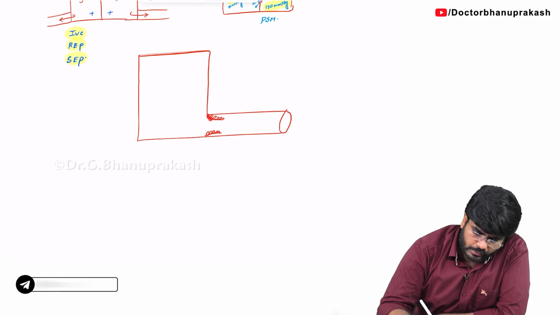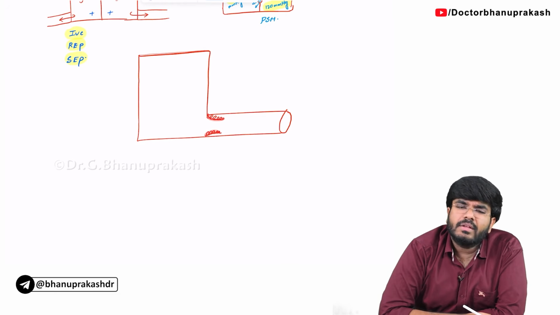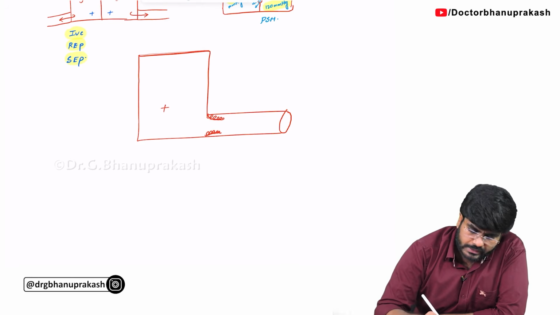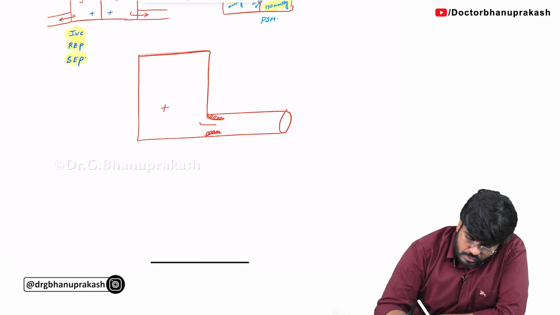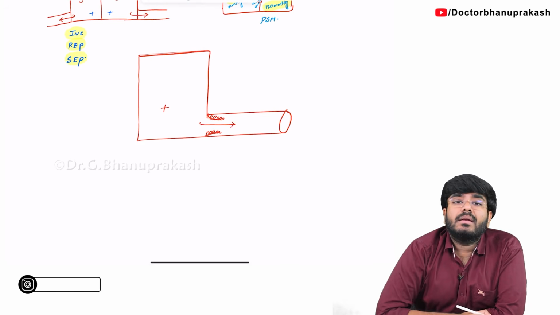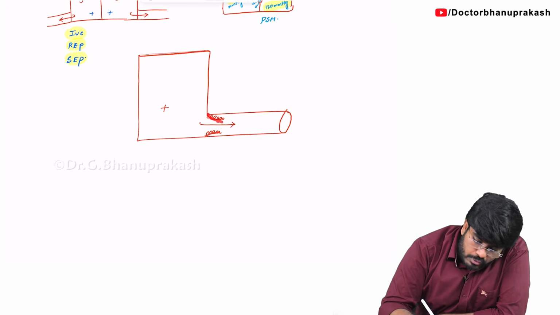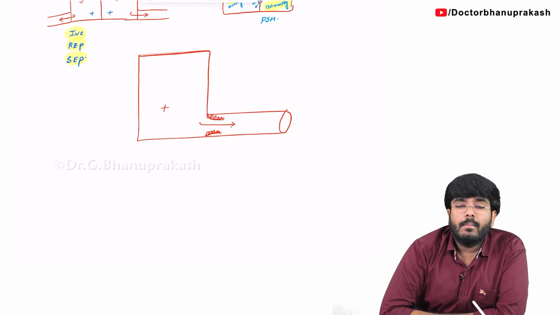The aortic valve was supposed to open during the phase of systole. Whenever the heart is contracting, whenever the left ventricle is contracting, the aortic valve is supposed to open and the blood has to go. That is normal. But during the phase of diastole, you tell me, the aortic valve was supposed to be totally in closed state. But what is happening now?